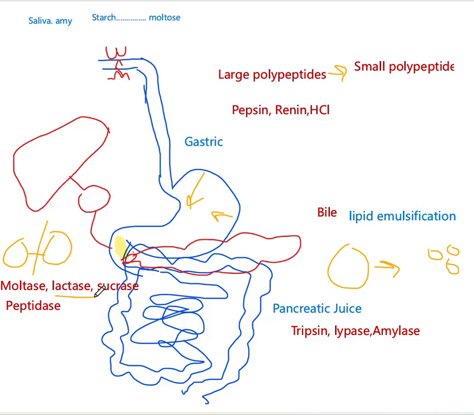Lactase converts lactose into glucose and galactose, and sucrase converts sucrose into glucose and fructose. And peptidase: small polypeptides are formed here and also by trypsin. These small polypeptides are converted into amino acids by peptidase.